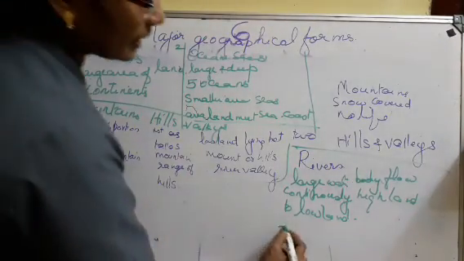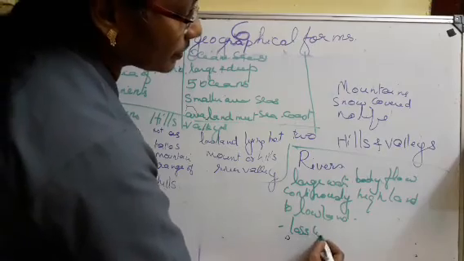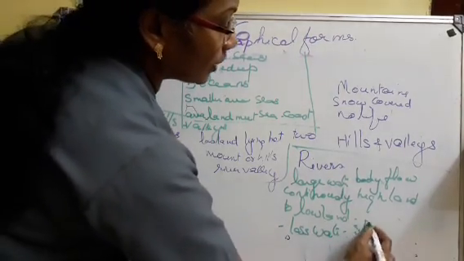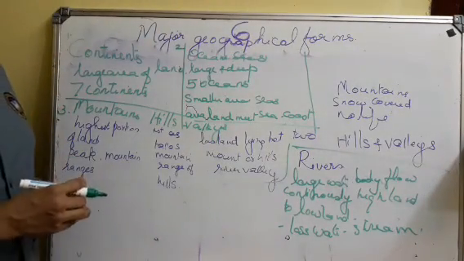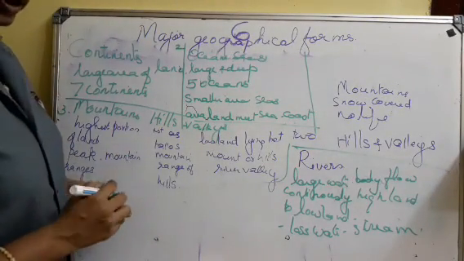Small rivers that have less water are known as streams. Rivers and streams contain a large part of the water on the land.